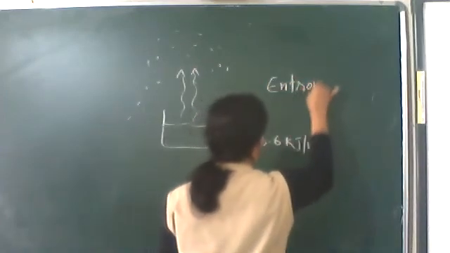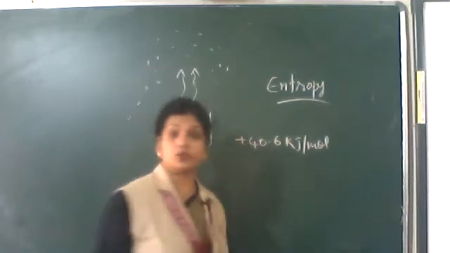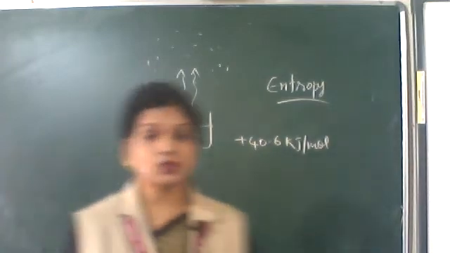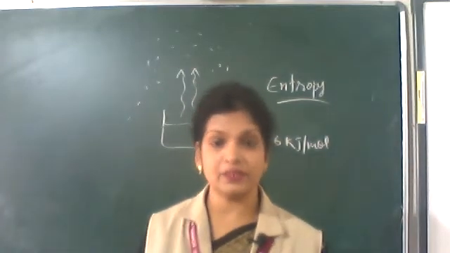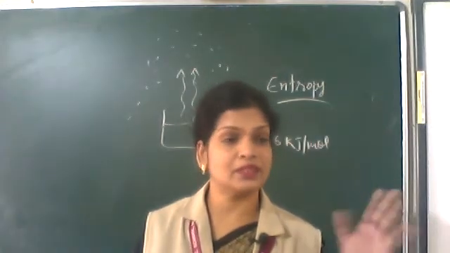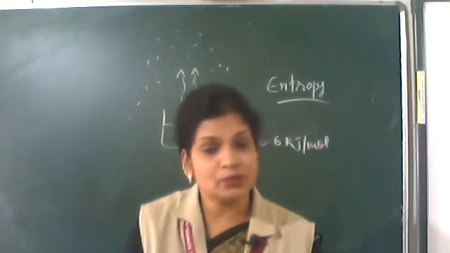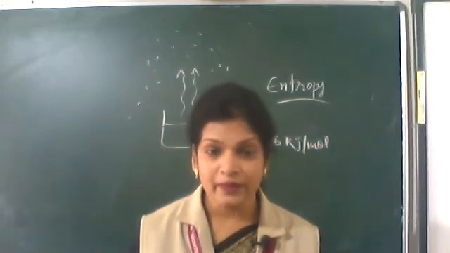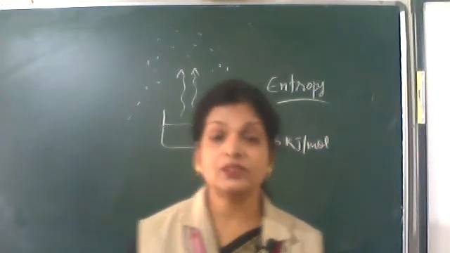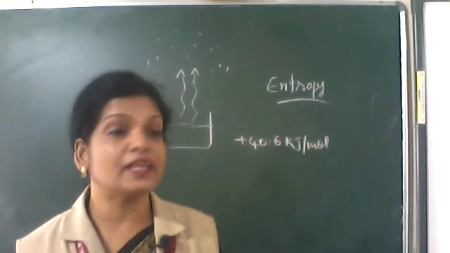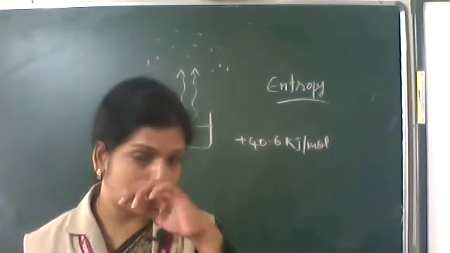Entropy, disorderness. When all students sit in the class and the teacher is inside the class, we say order. If the teacher goes out, then the students become disordered, randomness increases, disorderness increases. We say the entropy of the class is increasing.